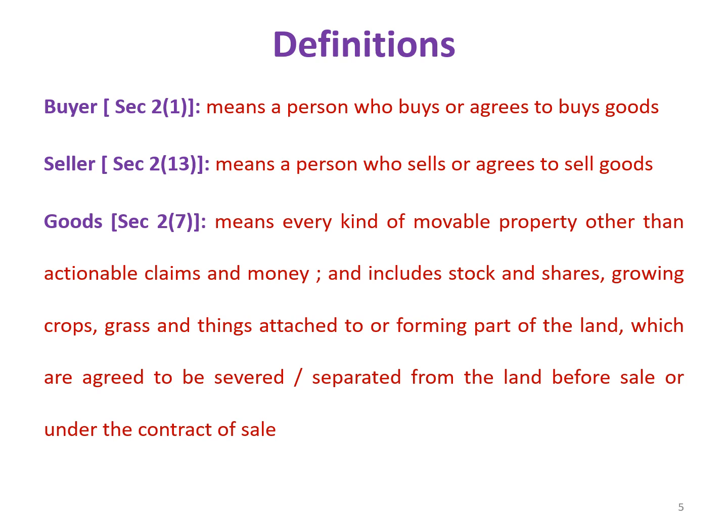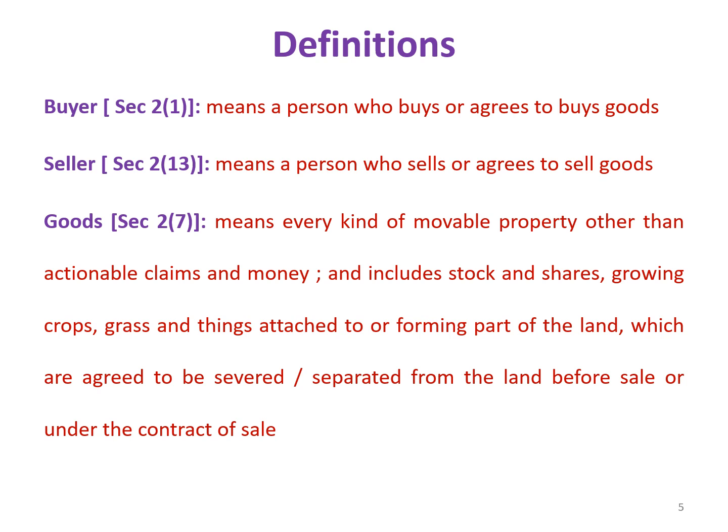Goods means every kind of movable property other than actionable claims and money, and includes stock and shares, growing crops, grass, and things attached to or forming part of the land which are agreed to be severed or separated from the land before sale or under the contract of sale.